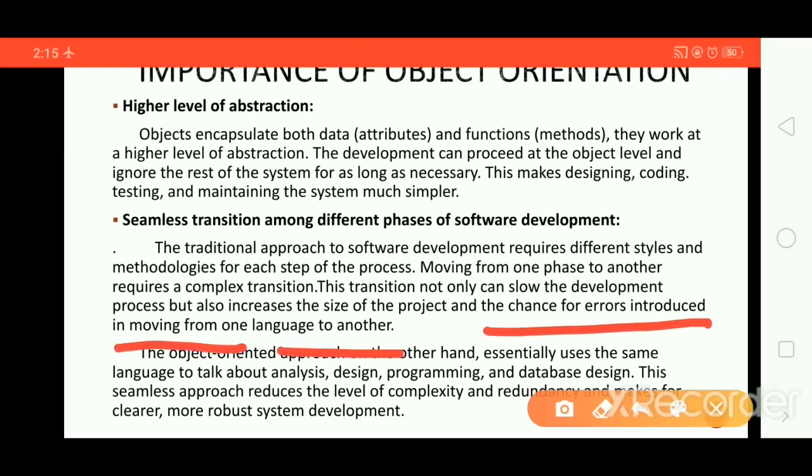Suppose you are moving your code from one language to another language, there might be chances for errors.